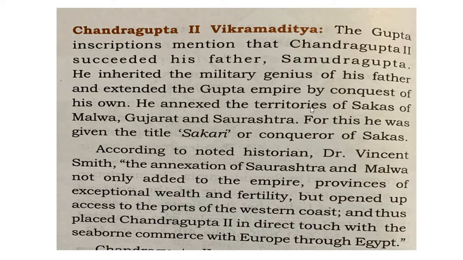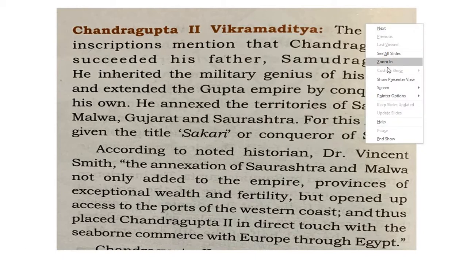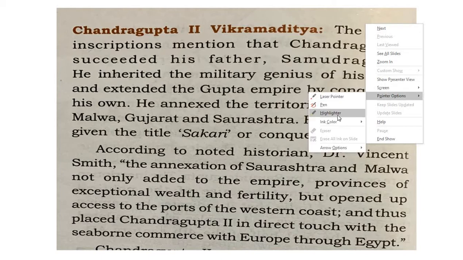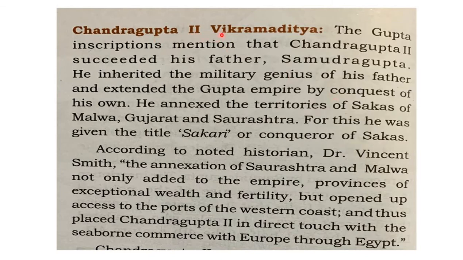So, after learning about Samudragupta, let us start learning about his son Chandragupta II Vikramaditya. So, who is this Chandragupta II Vikramaditya? As per the inscriptions and other details, we came to understand that Chandragupta II Vikramaditya was the son of Samudragupta. That means Chandragupta II succeeded his father Samudragupta, and he inherited the military genius of his father and extended the Gupta Empire by conquest of his own.